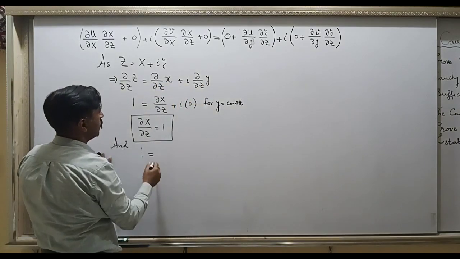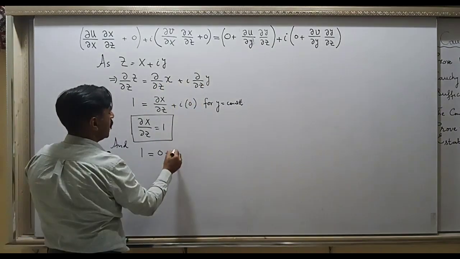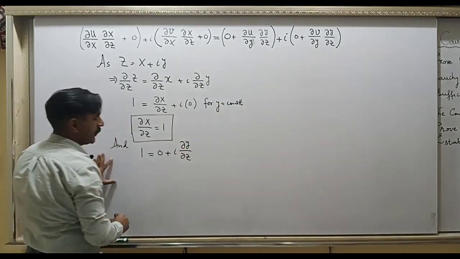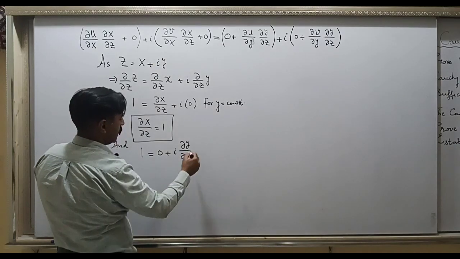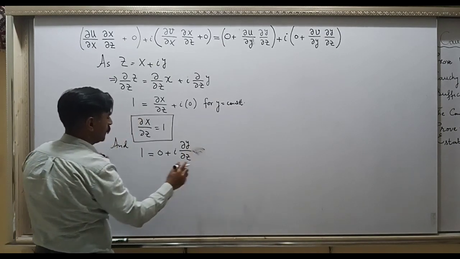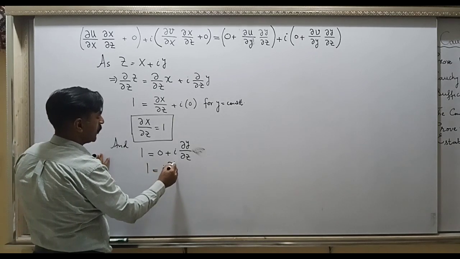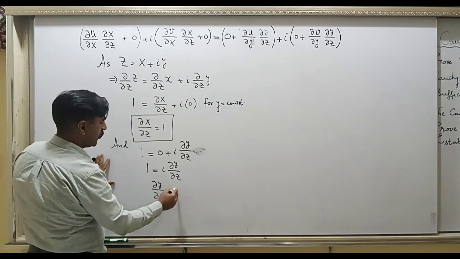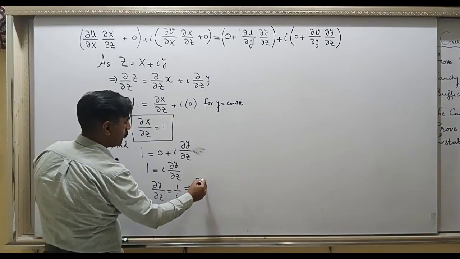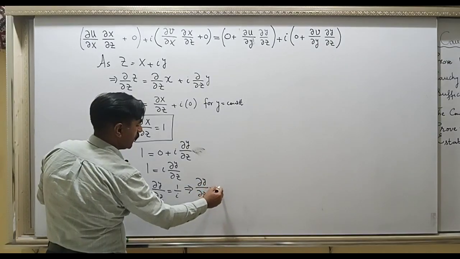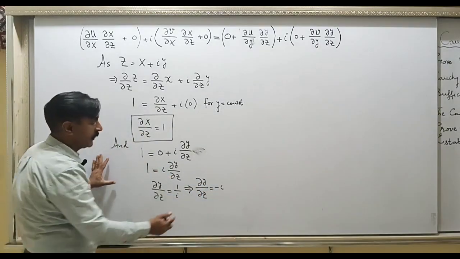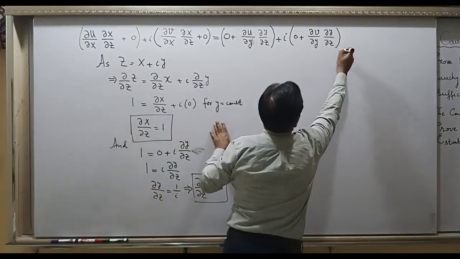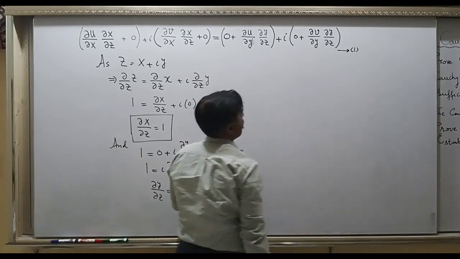On the right hand side you have 0 plus i, and the derivative of y with respect to z is the same as before, and this is equal to 1 equal to iota partial y over z, and partial y over z is equal to 1 over i, and this means partial y over z is equal to minus i. 1 over i is minus i, and make a box and use these in your equation number 1, for example.